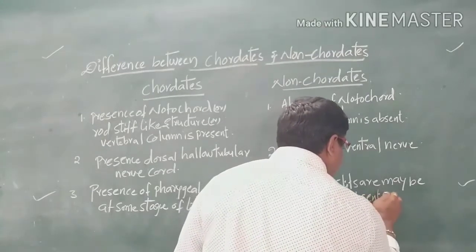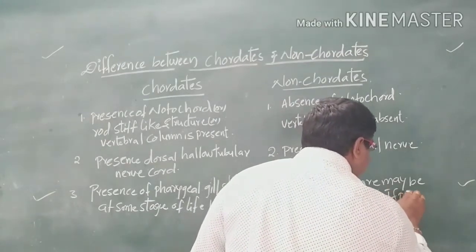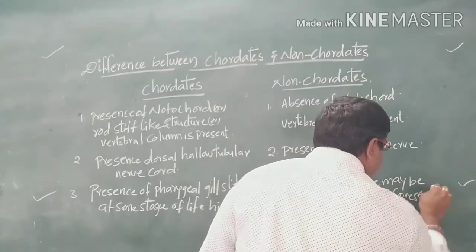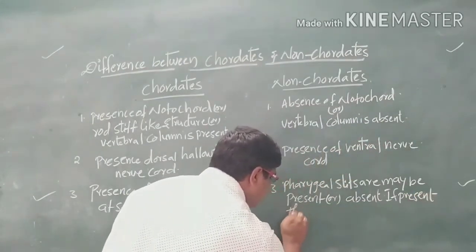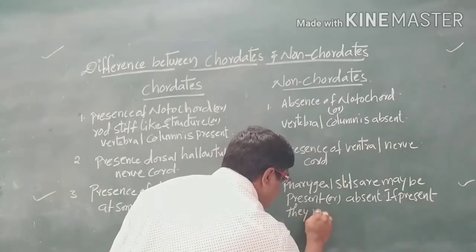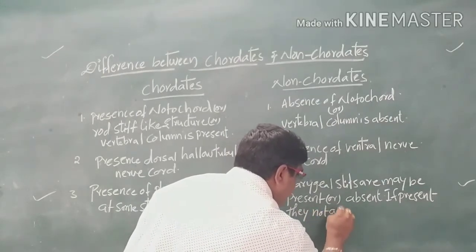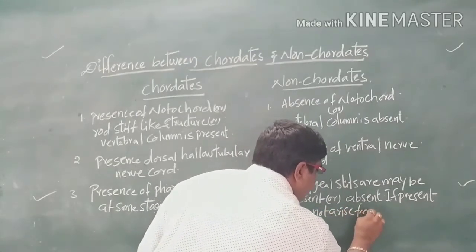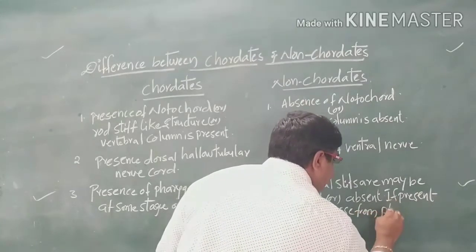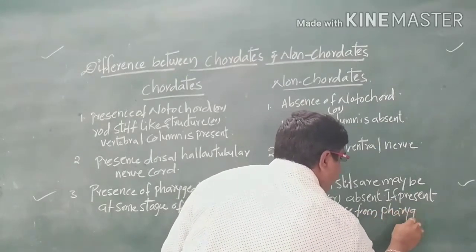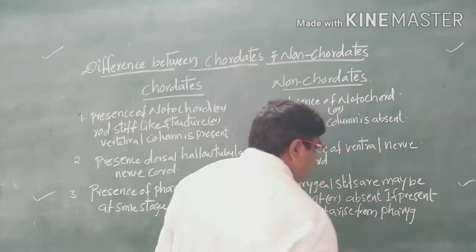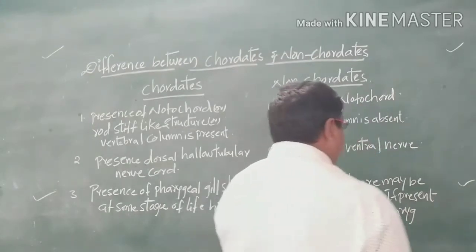If they are present in non-chordates, they do not arise from the pharynx.